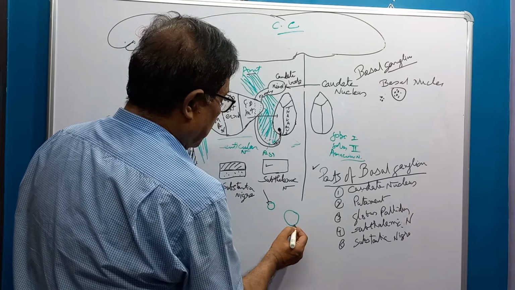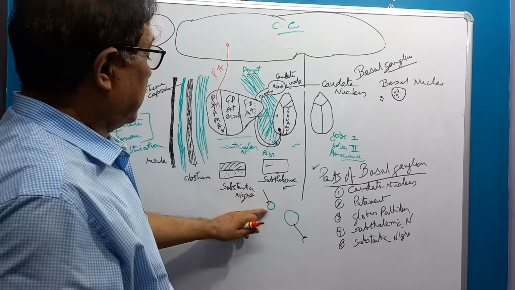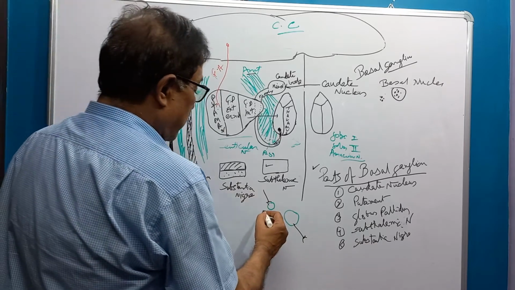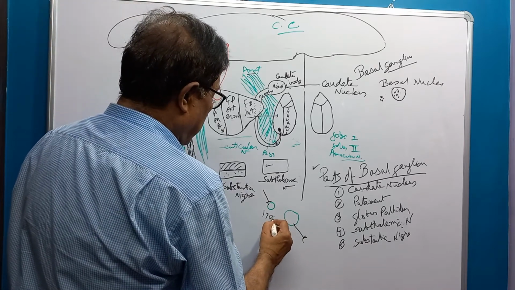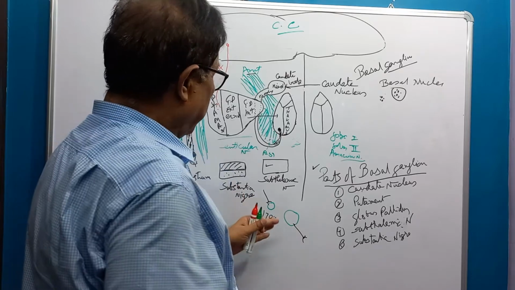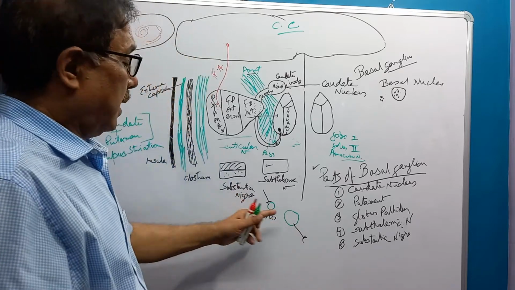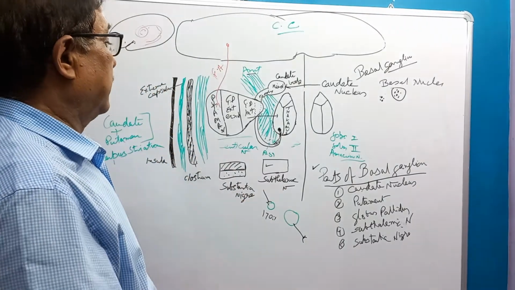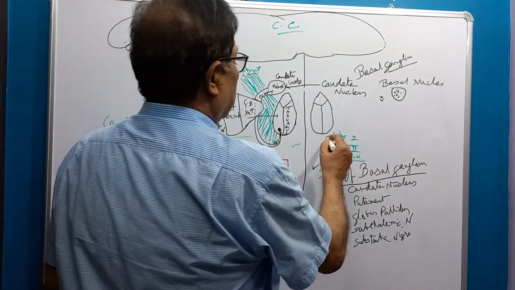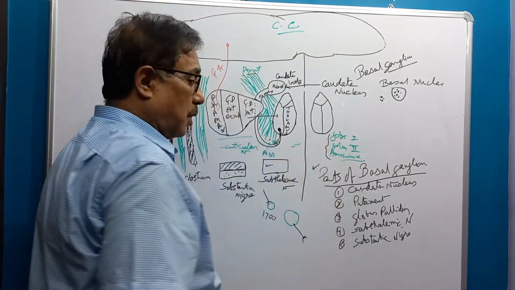That is, it is motor. So this is a small cell and a large cell. The ratio is 170:1, meaning 170 small cells are present and then 1 large cell is present. Now, types of cells, types of neurons.